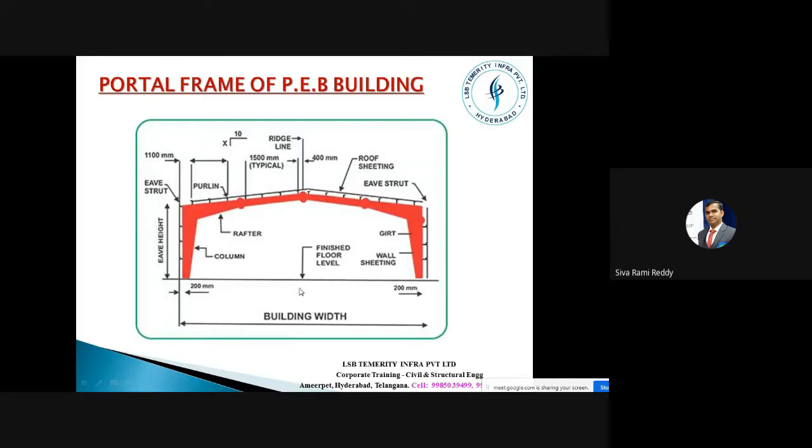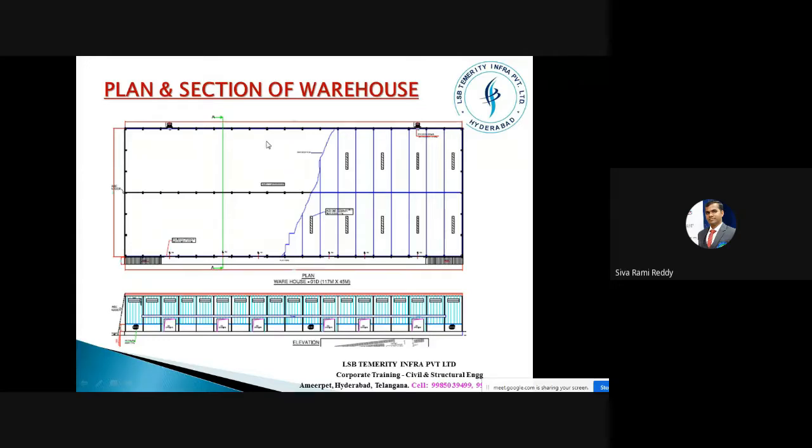So what else is left here? Here we can see the finished floor level. This is what is called the width of the building, or you can even say span. In this case, we are going to discuss a very huge building. The length of this building is almost 117 meters. The dimension might not be clear here, however I'll show you the dimensions in the next slide. And the width of this building is almost 45 meters.